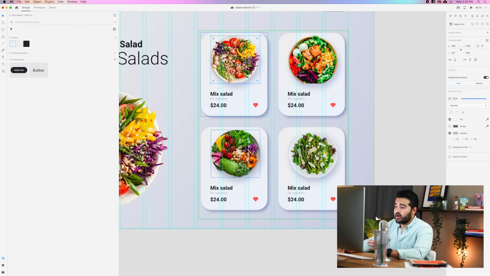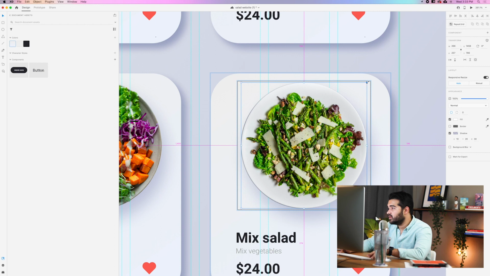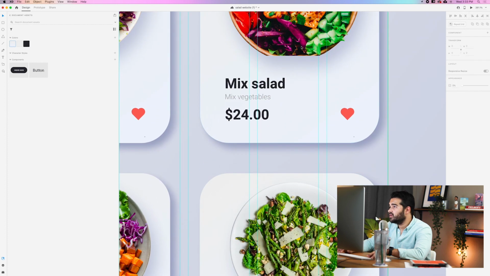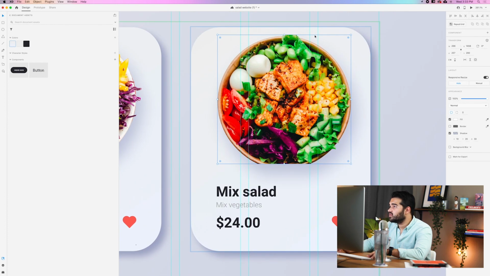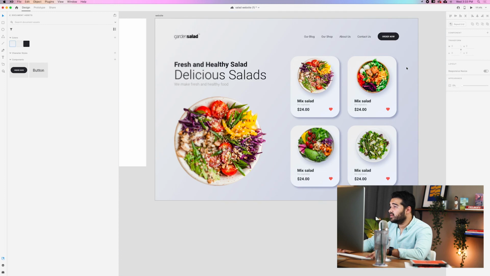The only problem that I'm gonna have is that some items need to be resized, but that's not gonna be a big problem. I'm just gonna go into that and resize them to make them fit. That's one, and this one too. Just double click them and then you just resize them. And that's pretty much it.